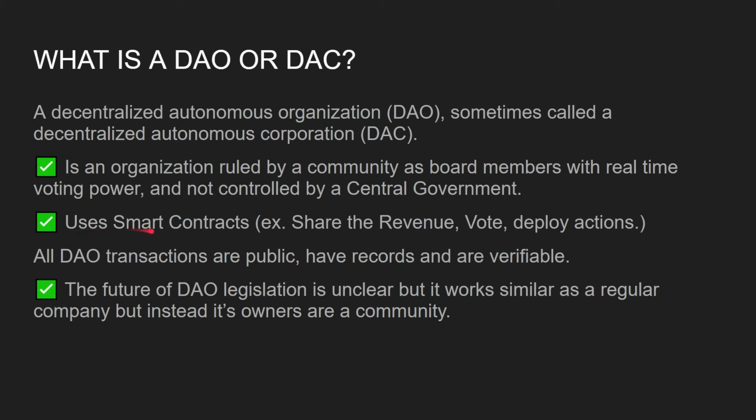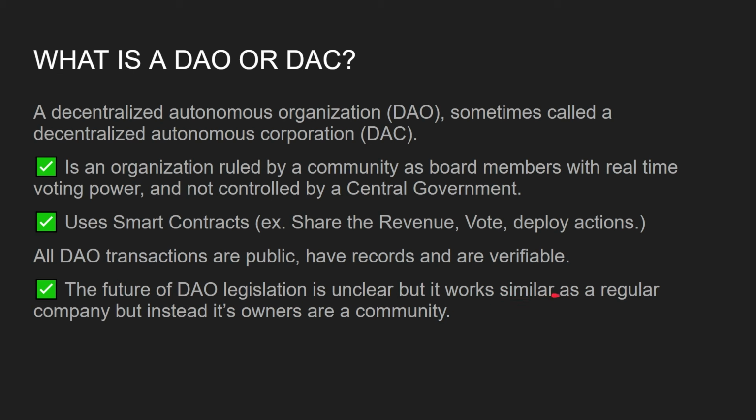They use smart contracts. So for example, revenue share, voting, and smart contracts also deploy real-world actions. All DAO transactions are public, they have records, and are verifiable. So this can be an advantage or a disadvantage. The future of DAOs: legislation is unclear.